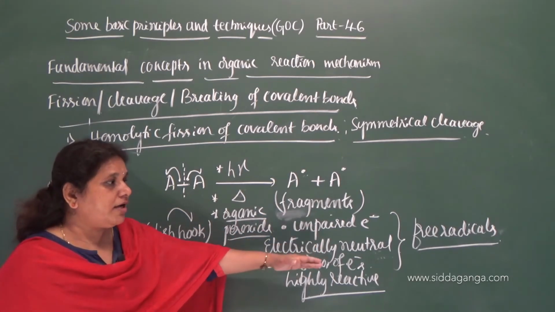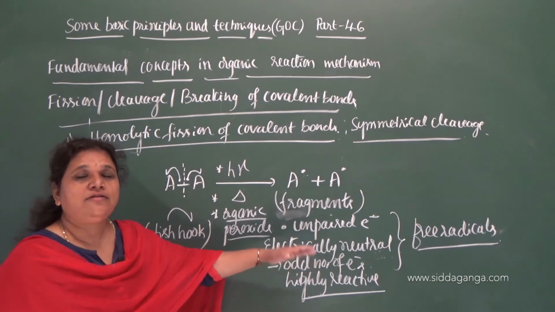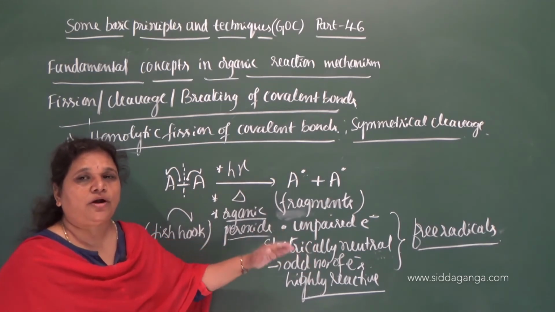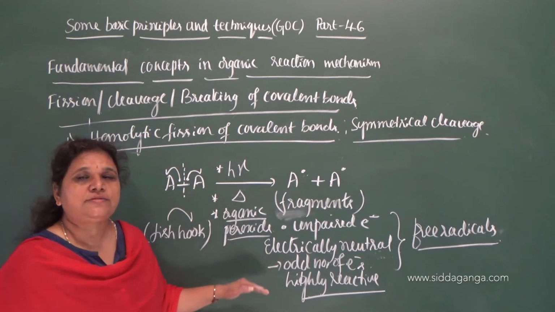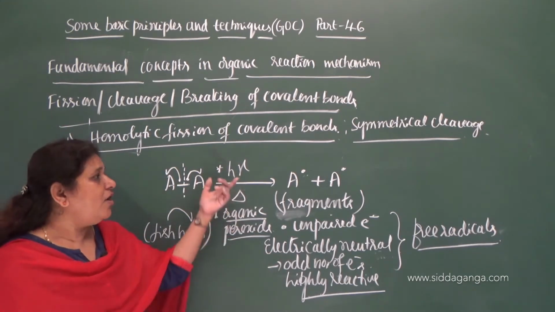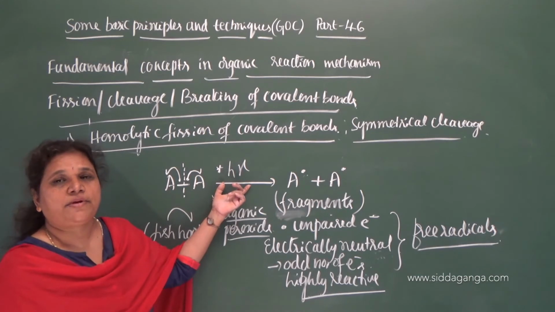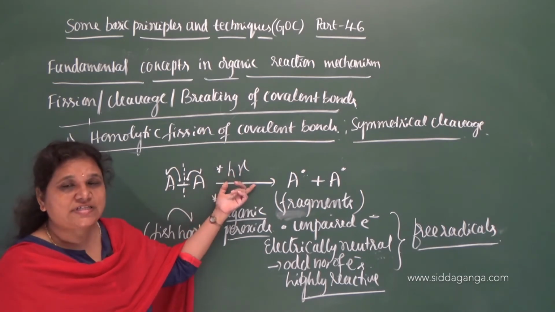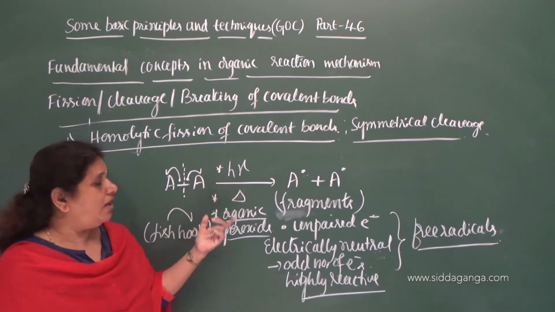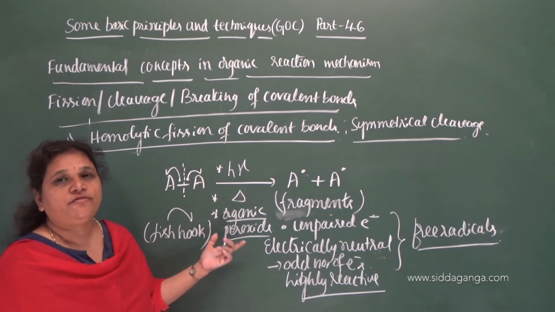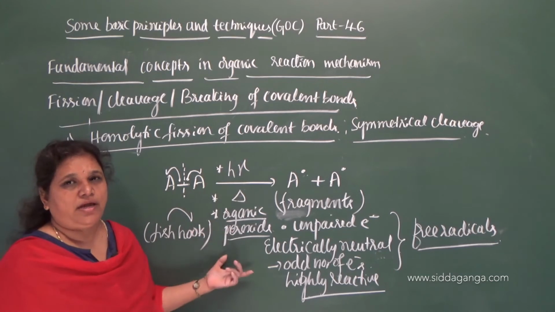Under what conditions does free radical formation take place? During organic reactions, free radical formation takes place when a reaction occurs in diffused sunlight, or on strong heating, and sometimes in the presence of organic peroxide as a medium.